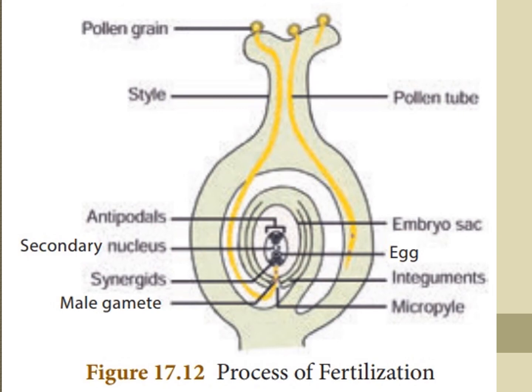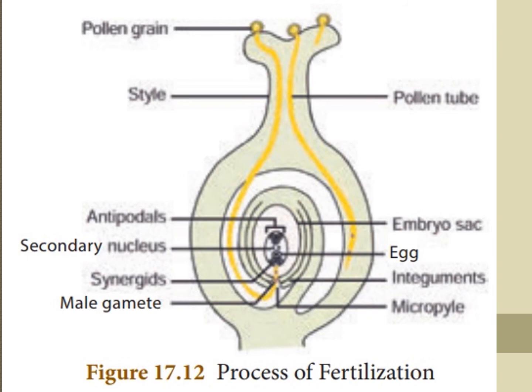Now see, the pollen grain reaches the right stigma and begins to germinate. That goes inside the micropyle and enters the embryo sac.